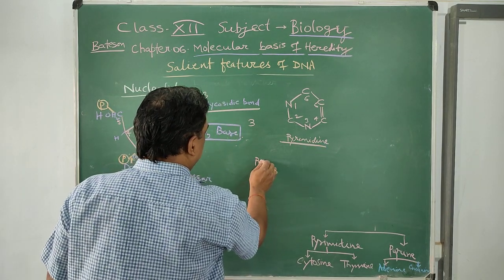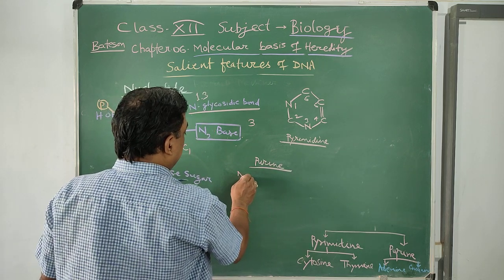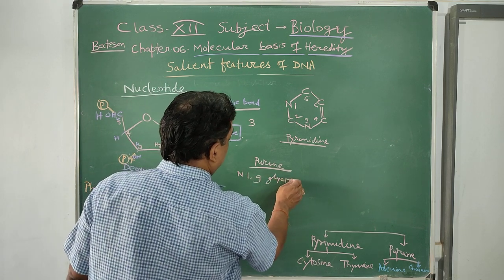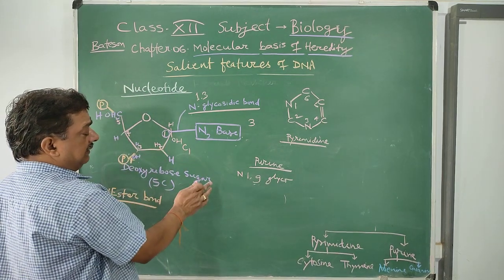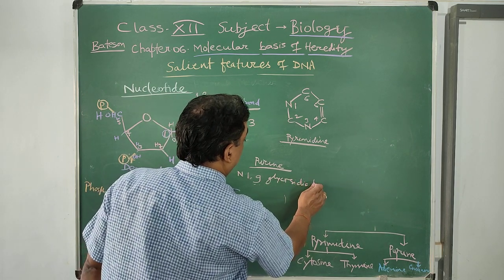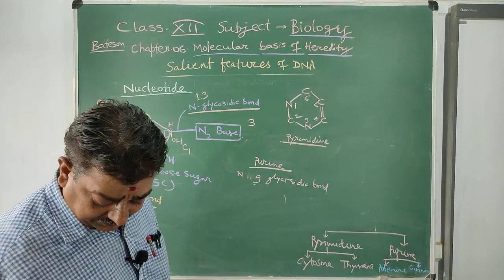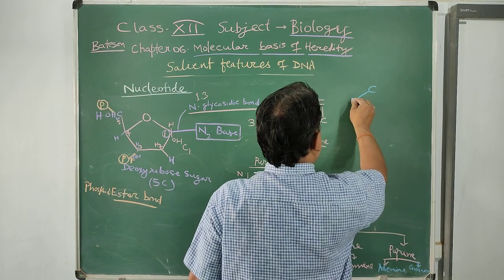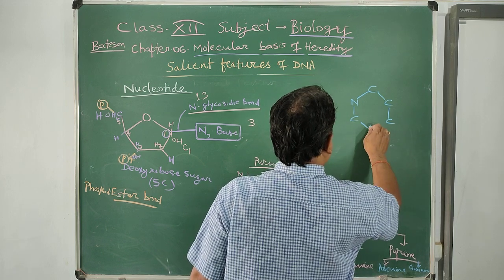But where purine is found, the name of the bond is N1,9-glycosidic bond, because the number 9 nitrogen is attached with carbon number 1 of the sugar. The basic structure of purine is a double ring compound, as you have studied in class 11.